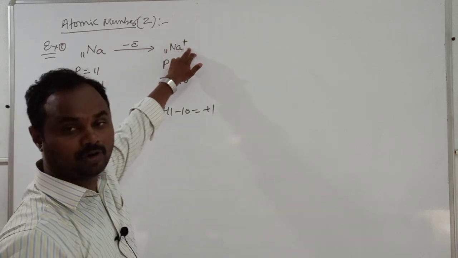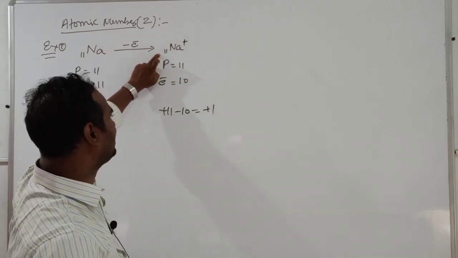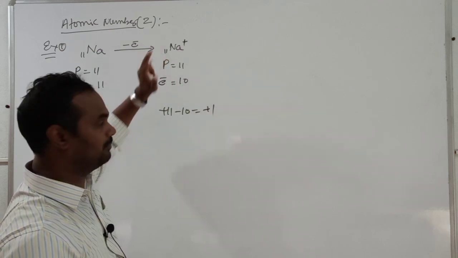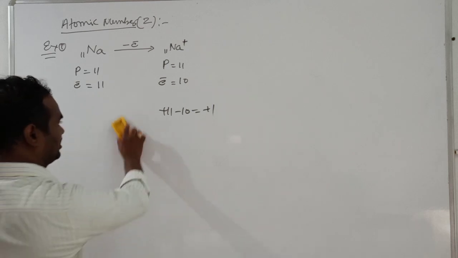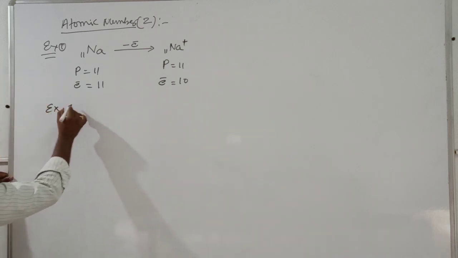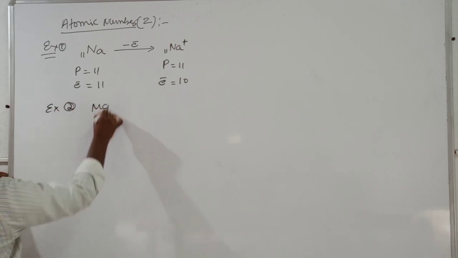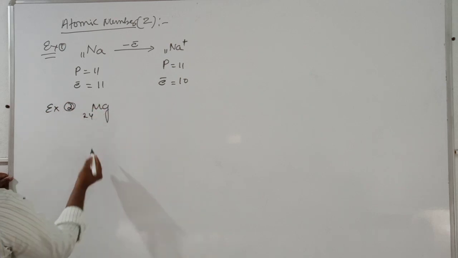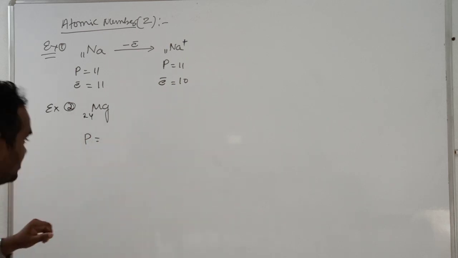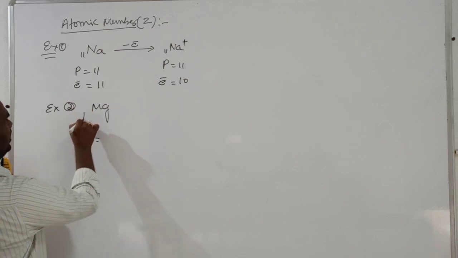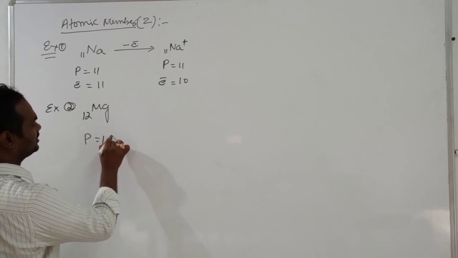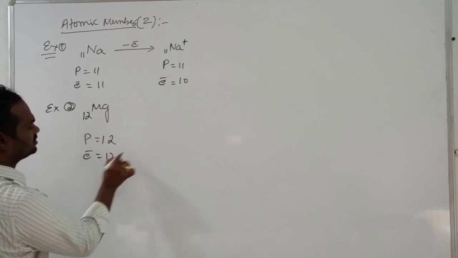For example, see, this is a cation, positive charge. Your atomic number is 11, electrons are 10. Your electrons are less than the atomic number. One more example you have to see. Magnesium, Mg 24. Look here, sorry for the mistake, 24 is the mass number, and the atomic number is 12. Okay, how many protons are there here? 12 protons, electrons are 12.